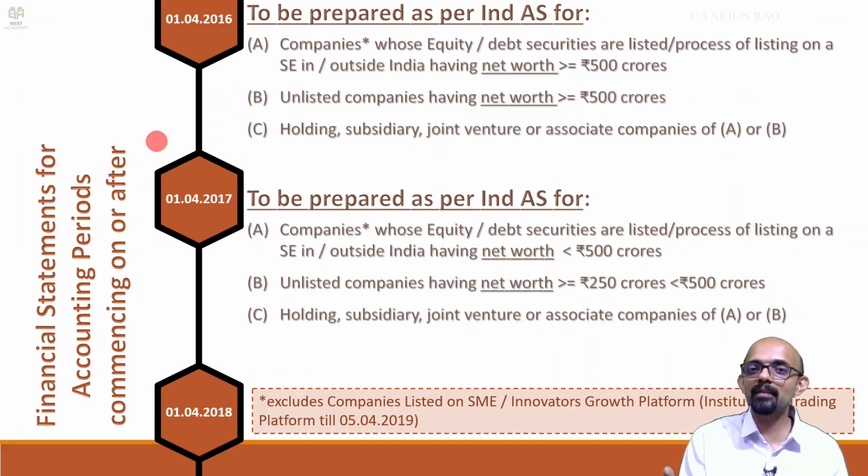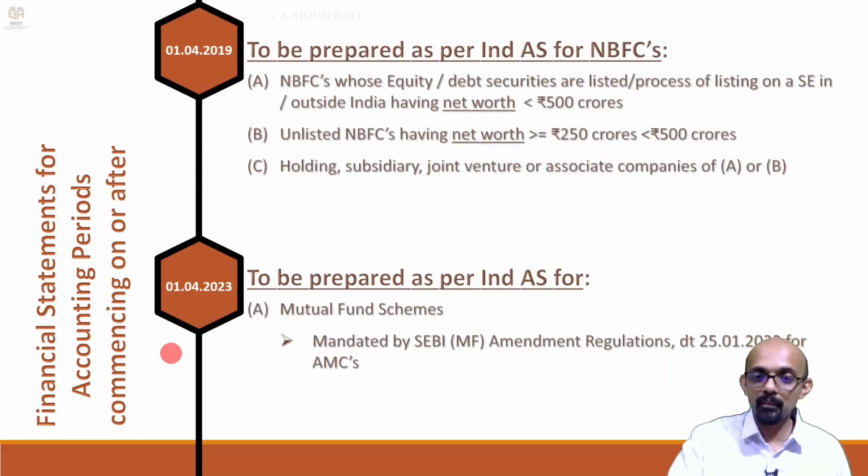What will the asset management company have in its books? It may have an office, it may have some property, plant, equipment. It has staff, so it pays them salary or gives them their consulting fee. It has expenses. So that is all. So if that asset management company is listed or unlisted with net worth of minimum 250 crore, then only the asset management company will follow Ind AS for its books. The mandate given by SEBI is with respect to the mutual fund scheme. Okay. So I hope this is clear.